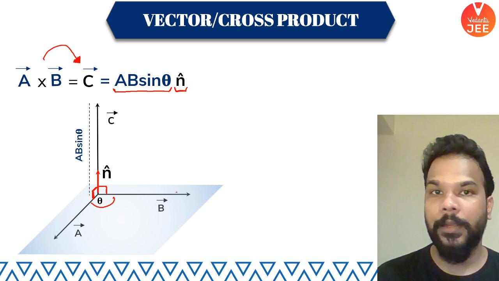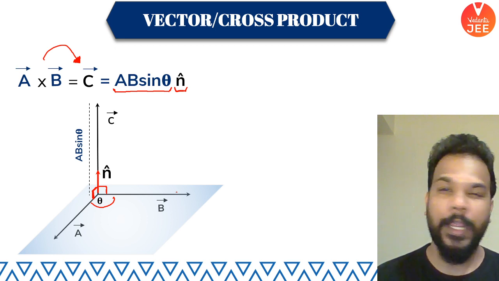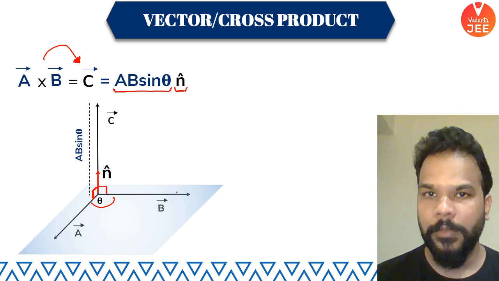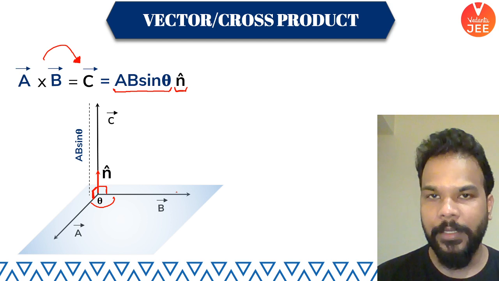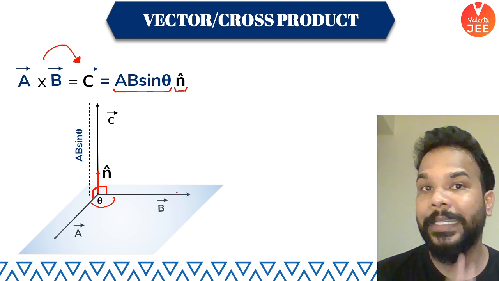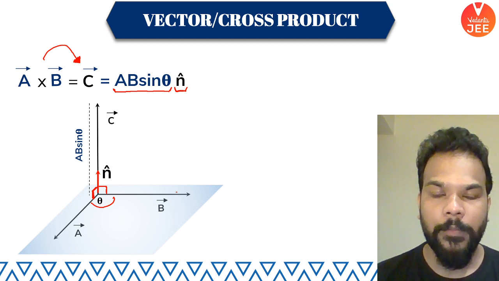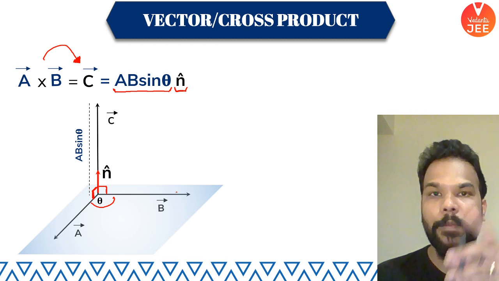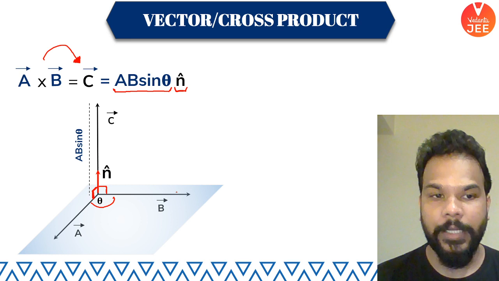What is happening here? Because of the cross product, you are getting a third vector whose direction is a very specific direction. That is why it is called a vector product, because the output is a vector and the magnitude is given by A B sine of theta. What is theta? The angle between vectors A and B. And what is the direction of this vector? Mutually perpendicular to vector A as well as vector B.